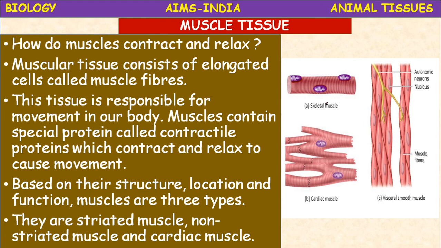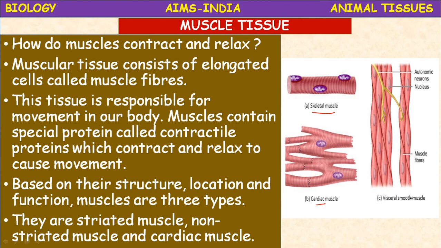Striated muscles are also called skeletal muscles. There are a lot of striations you can see clearly here. Skeletal muscles are particularly attached to the limbs. Cardiac muscles are similar in structure to the striated, and functionally they are smooth, meaning they are involuntary.